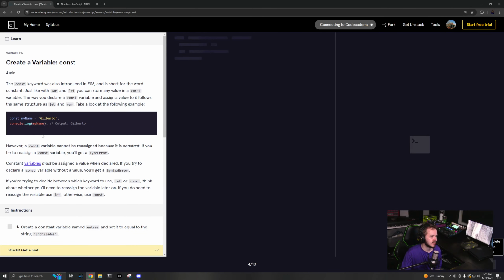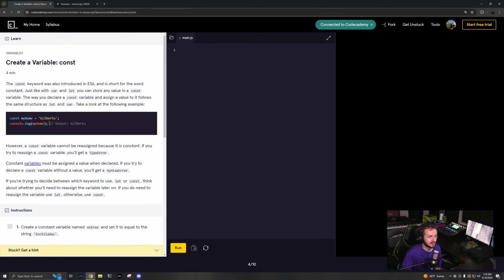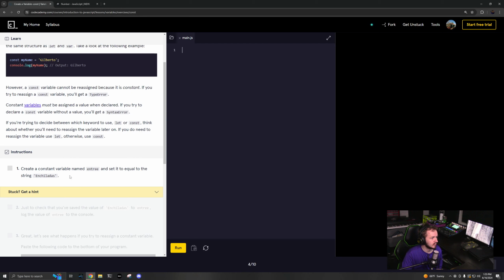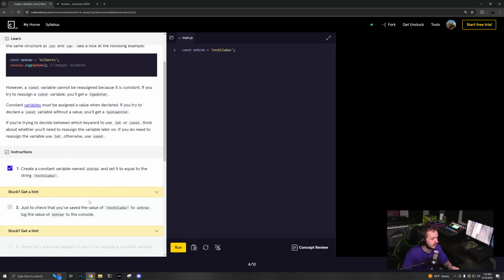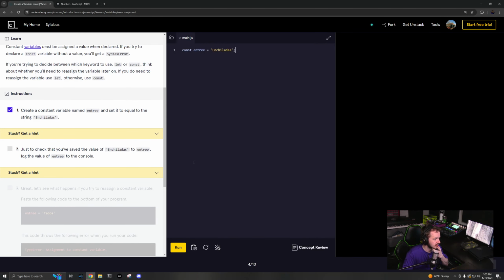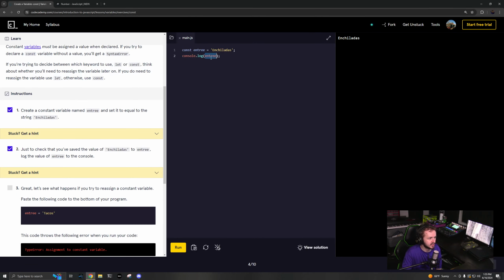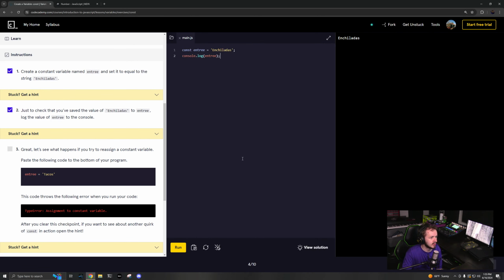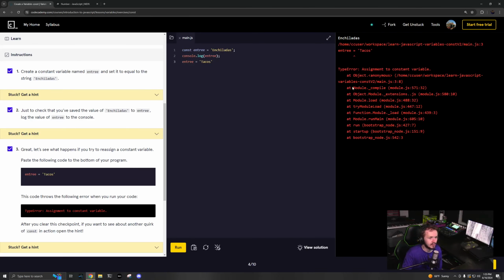So this would be valid TypeScript, but this would not. All right, next. Const is something that cannot be reassigned. It's not immutable. It's that it cannot be reassigned. Okay. So create a constant variable named entree. const entree equals enchiladas. Great. Run. Now I'm hungry. Log the value of entree to the console. console.log entree. I hate how the coloring scheme is. That really bothers me. So now if you try to reassign it, it'll give you an error.